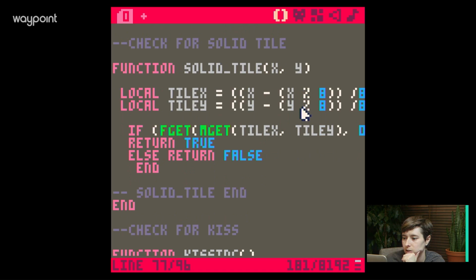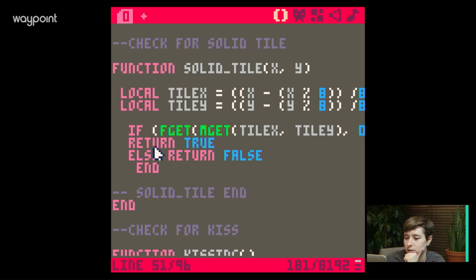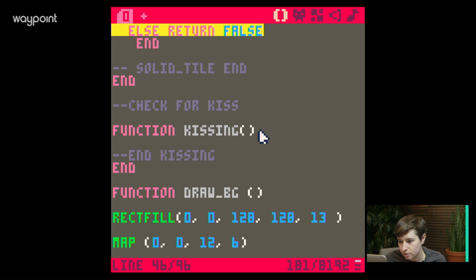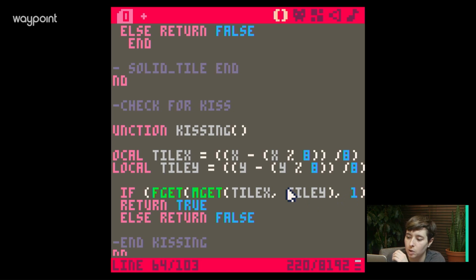So we're gonna basically be doing a lot of this, right? We're gonna copy this whole damn thing, and only it's gonna be a different flag. Okay, so function kissing. Only it's gonna be this, flag 1. We're looking for flag 1 here.